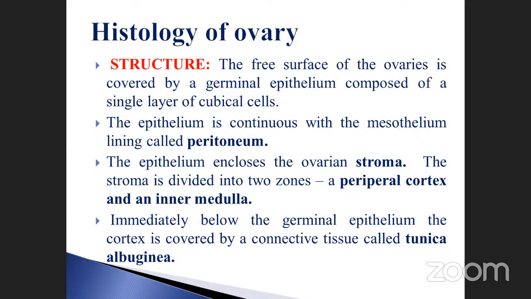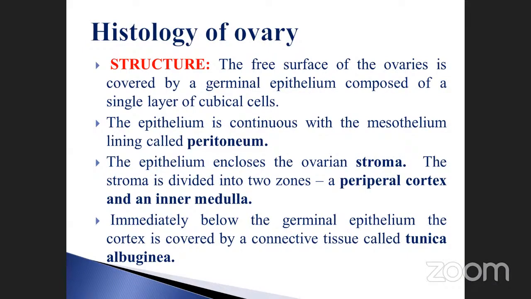The stroma is divided into two zones, the peripheral cortex and the inner medulla, like in a kidney. The layer is covered with the stroma, and inside the stroma there are two zones: the peripheral cortex and the inner medulla. Immediately below the germinal epithelium, the cortex is covered by a connective tissue called tunica albuginea.